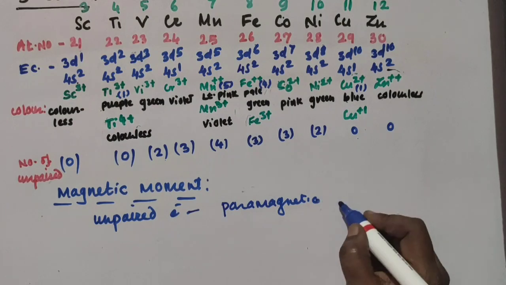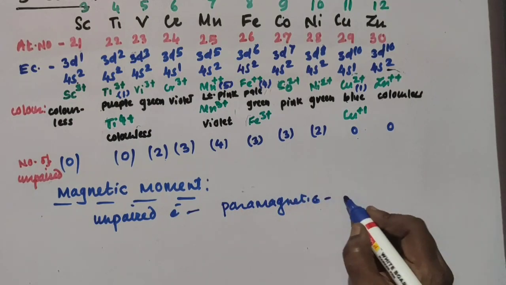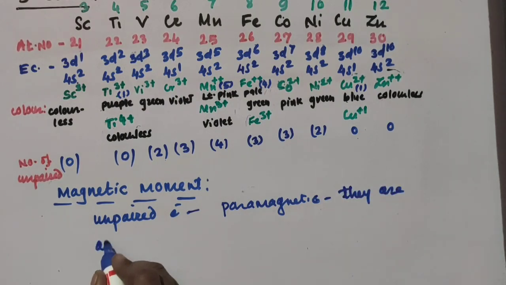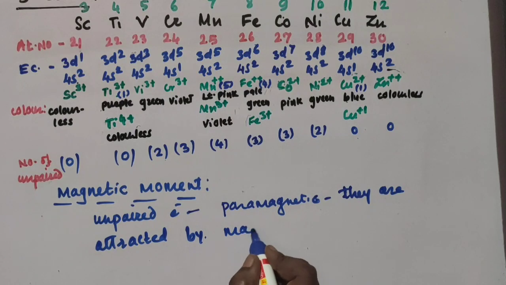They are paramagnetic, and they are attracted by the magnetic field. When they are paramagnetic, they can attract, so they are attracted by a magnetic field.